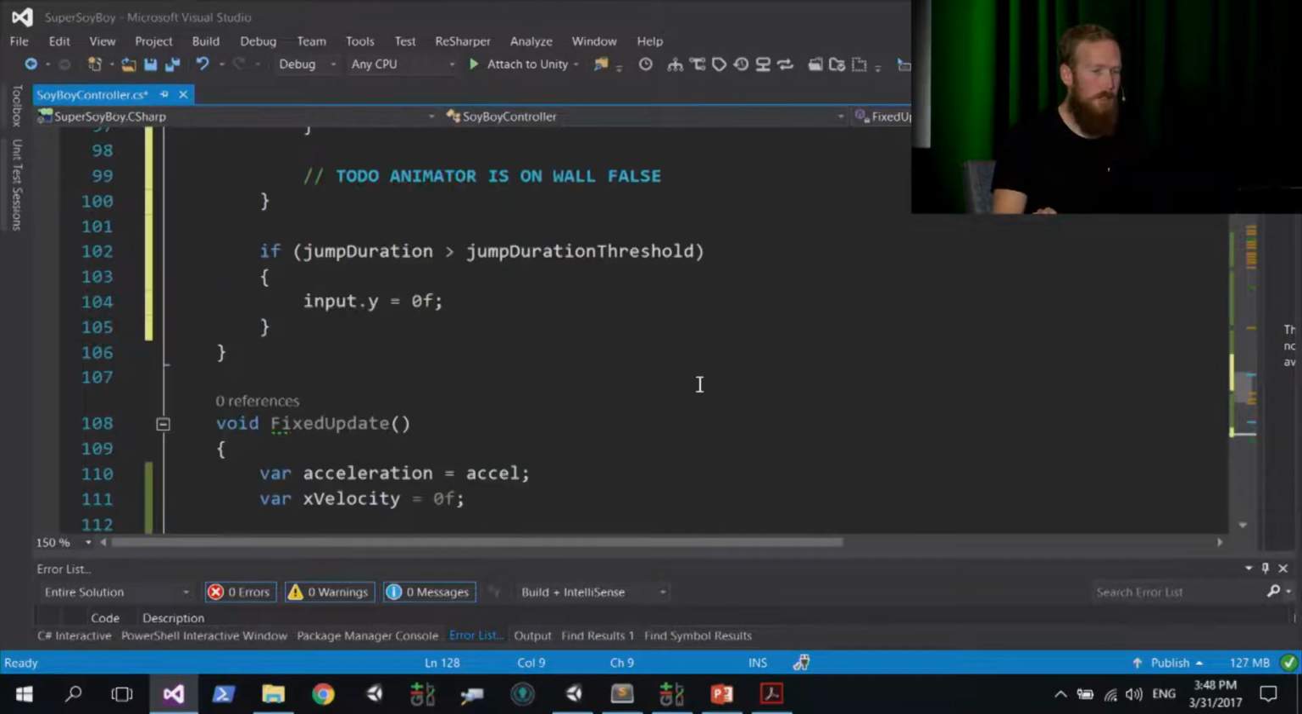Did everybody get that? Let me just leave it up on the screen. If you just raise your hand if you managed to get that jump duration bit.